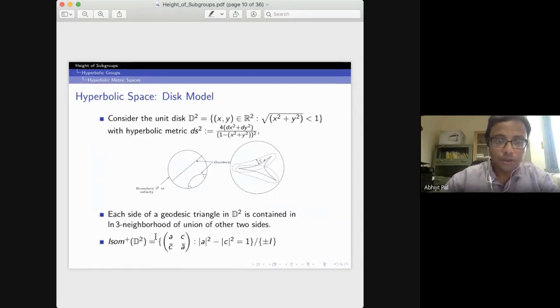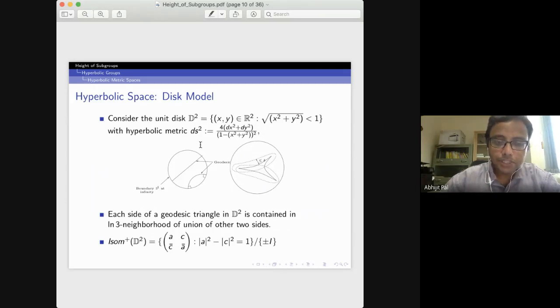Okay, so you take the unit disk and you put this Riemannian metric on this disk. This metric is called the hyperbolic metric, and the disk with this metric is sometimes called the Poincare disk.